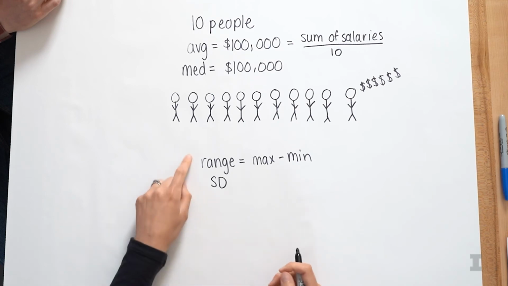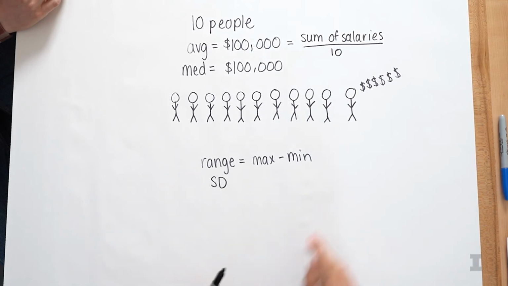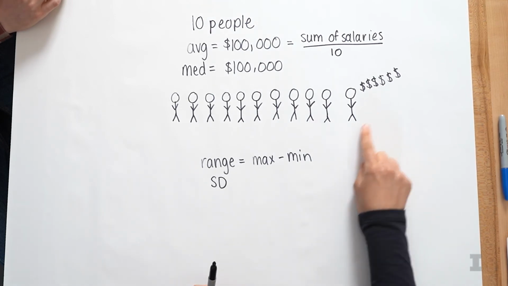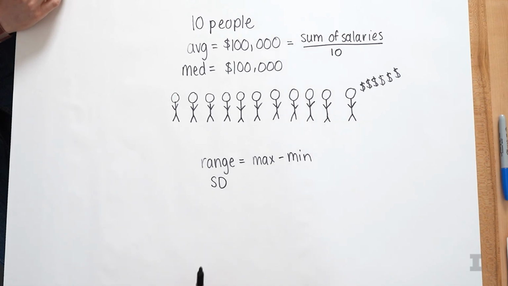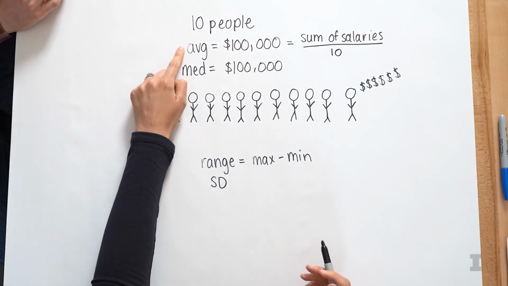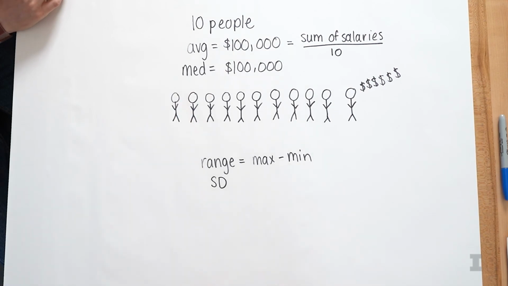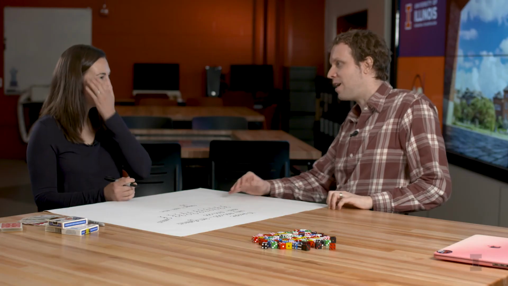With both of these, if we're thinking about Jeff Bezos again, the range is definitely going to change because the maximum value is going to get a lot bigger. And then the standard deviation is calculated based on the average, so that's going to change as well because we know the average is going to be affected. I look at all of these statistics when I nerd out with data in my data science work.